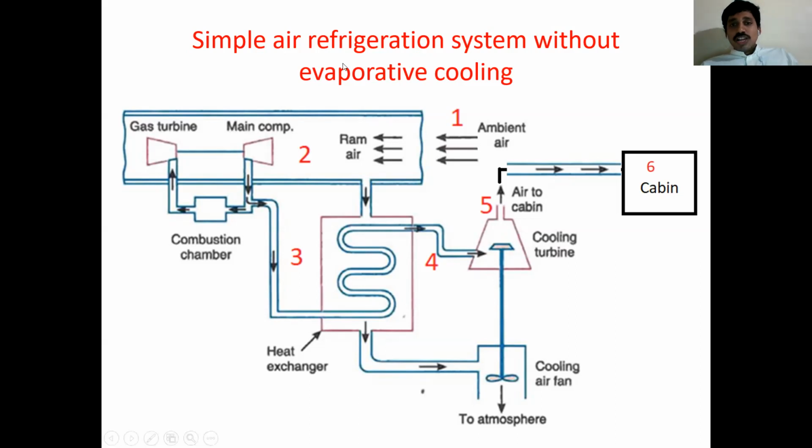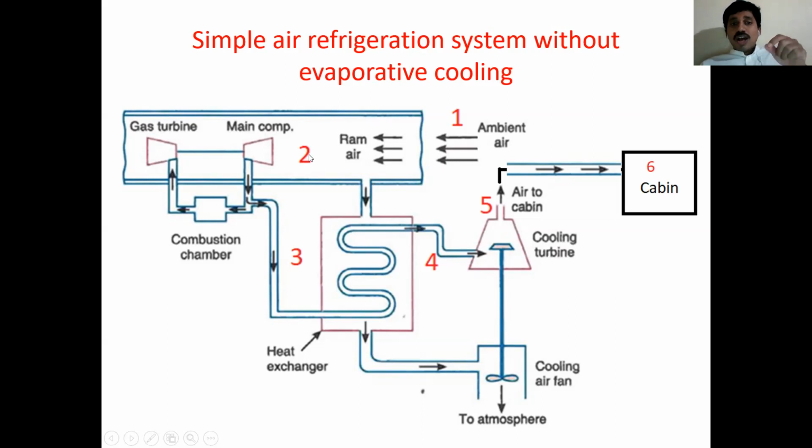Initially atmospheric air at section 1 is entering the aircraft through the diffuser. When air pressurizes, temperature automatically increases. Now we have reached the exit of the diffuser. My cursor is at 2. So when pressurization takes place, we reach 2, where the pressure value has increased due to the diffuser.